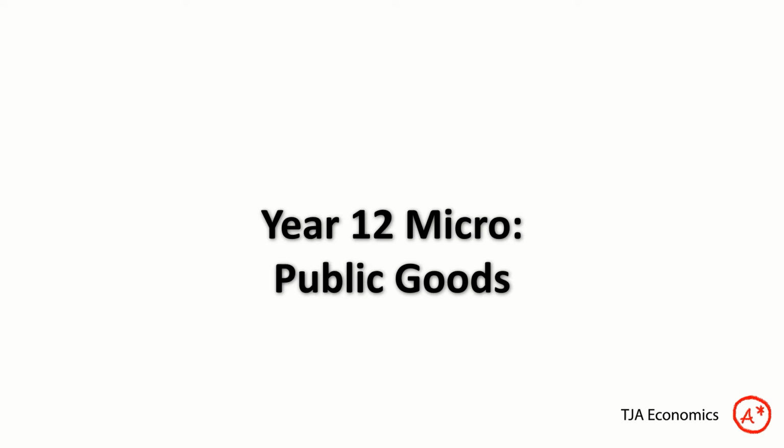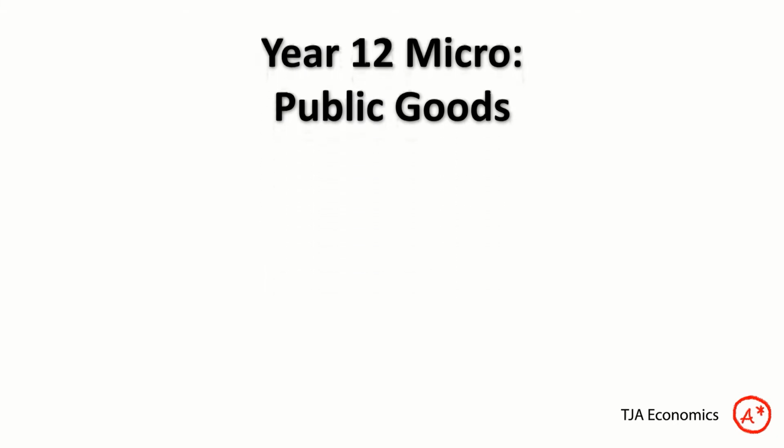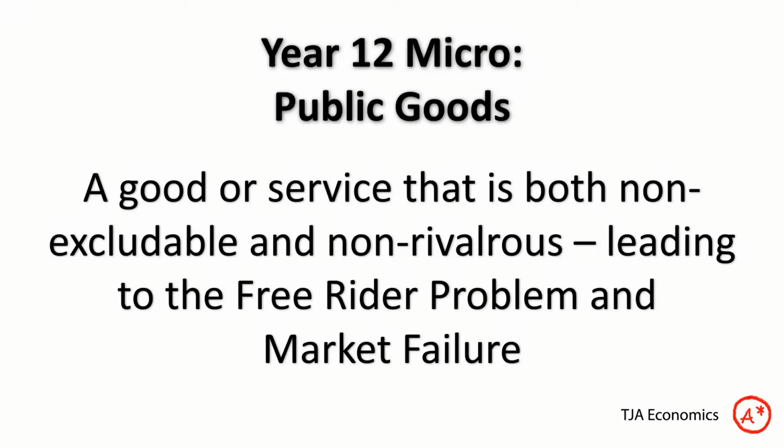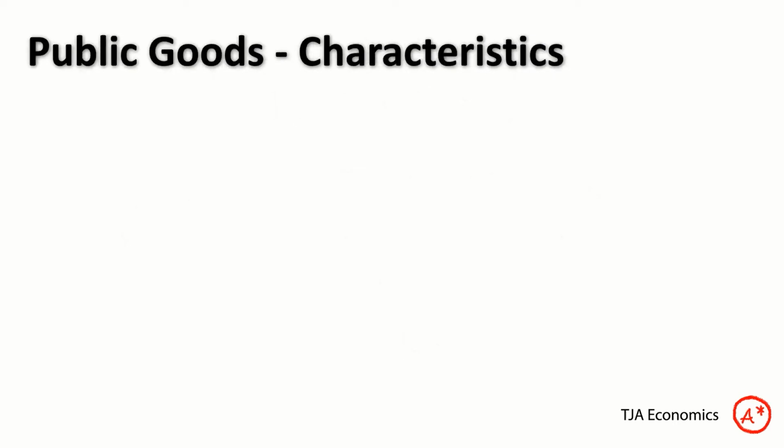Hello and welcome to today's Year 12 Microeconomics video, Public Goods on TJ Economics. Of course, a public good is any good or service that is both non-rivalrous and non-excludable, leading to the free rider problem and market failure. Let's look at those two characteristics then.